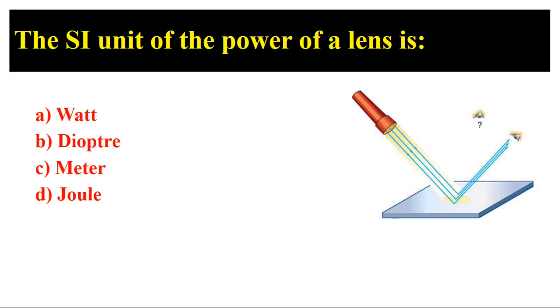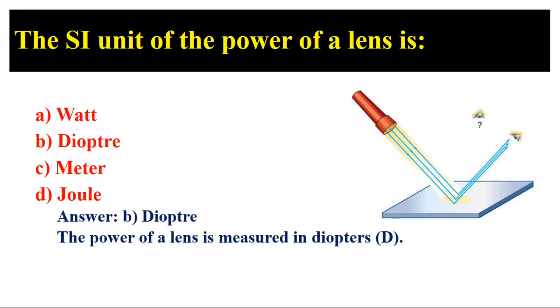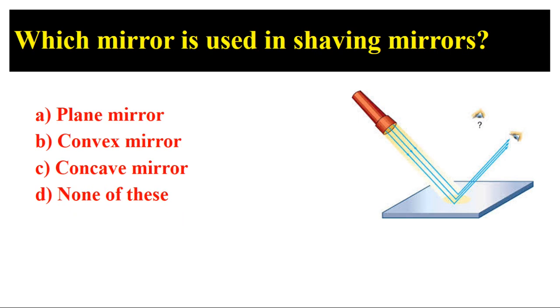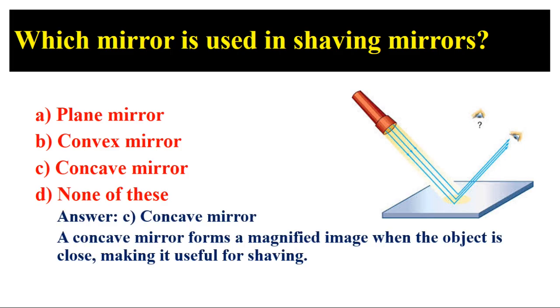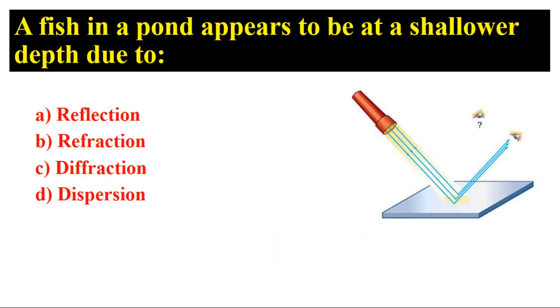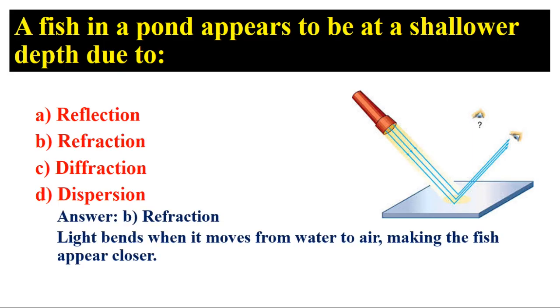The SI unit of the power of a lens is? Answer: B, diopter. The power of a lens is measured in diopters, D. Which mirror is used in shaving mirrors? Answer: C, concave mirror. A concave mirror forms a magnified image when the object is close, making it useful for shaving. A fish in a pond appears to be at a shallower depth due to? Answer: B, refraction. Light bends when it moves from water to air, making the fish appear closer.